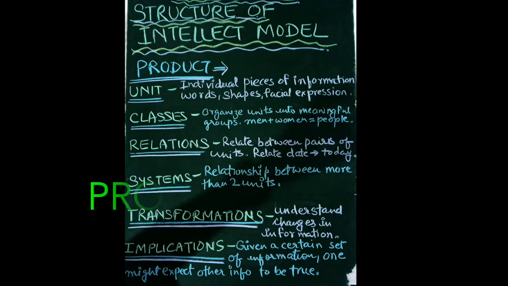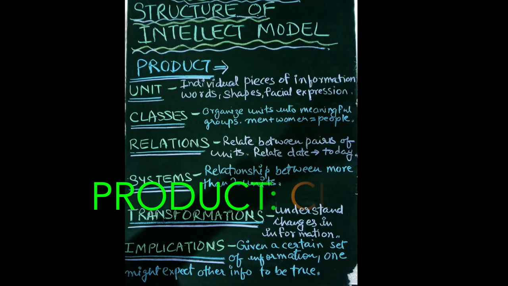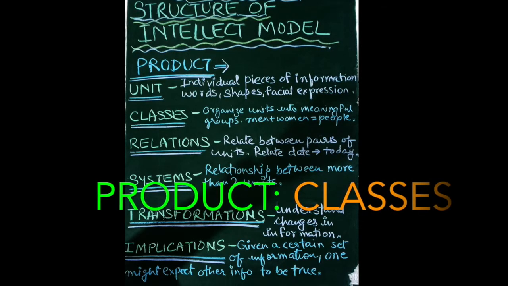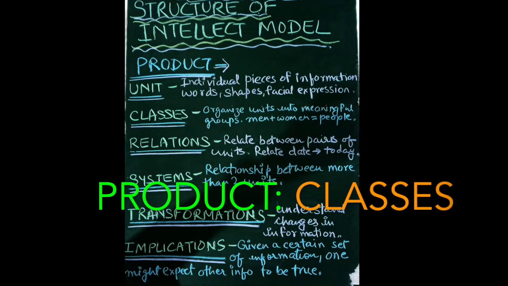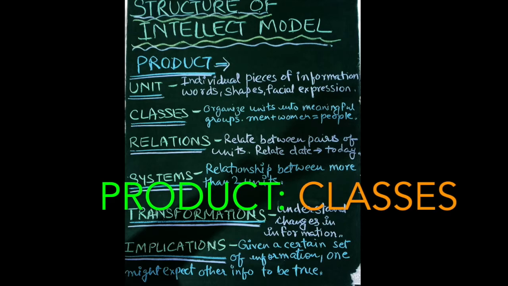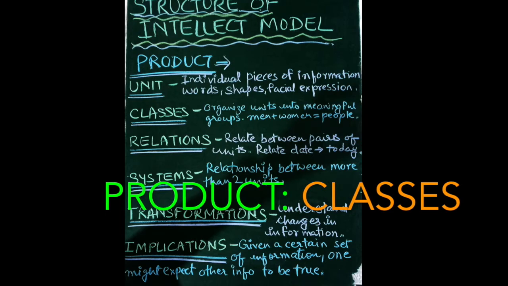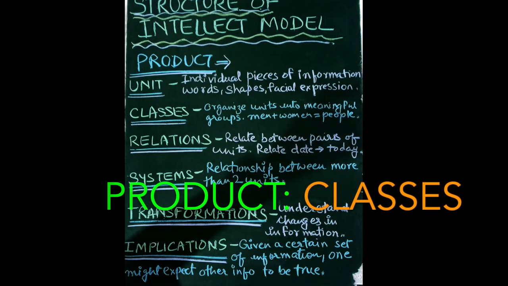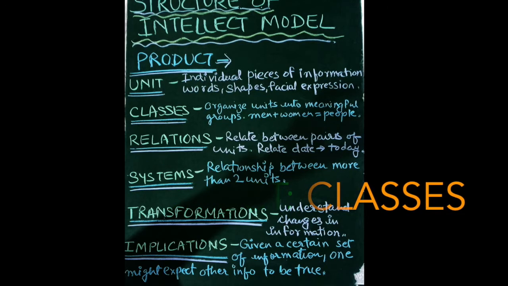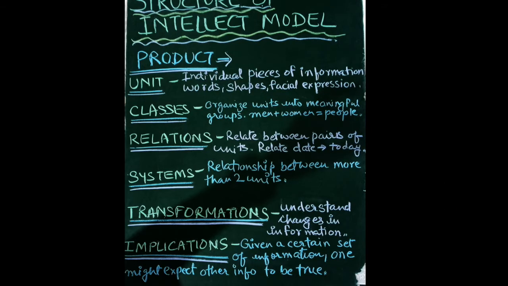When we organize these units into meaningful groups, they become classes. So the next factor under product is classes. For example, a group that can be defined as people, that is of men and women. So men and women make people. People can be defined as a group, and men is a single unit, women is a single unit. So people is the class, and men and women are units.